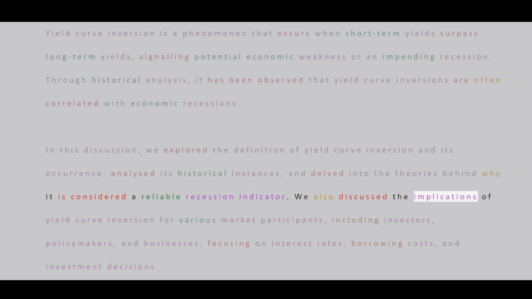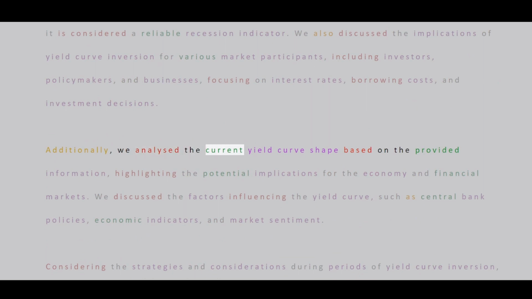We also discussed the implications of yield curve inversion for various market participants, including investors, policymakers, and businesses, focusing on interest rates, borrowing costs, and investment decisions. Additionally, we analyzed the current yield curve shape based on the provided information, highlighting the potential implications for the economy and financial markets.